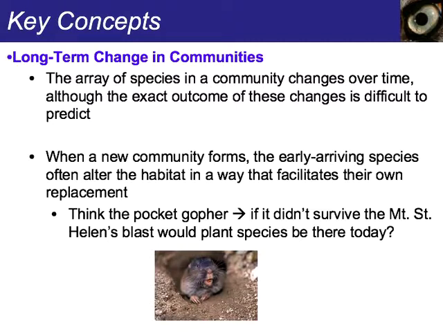Long-term change in communities: the array of species in a community changes over time, although the exact outcome of these changes is difficult to predict. When a new community forms, the early arriving species often alter the habitat in a way that facilitates their own replacement. Think about the pocket gopher that you learned about in the previous video. If it didn't survive the Mount St. Helens blast, would plant species be there today? So again, please watch that video on Moodle about the Mount St. Helens blast. It's really fascinating, and it's a great way to show secondary succession.